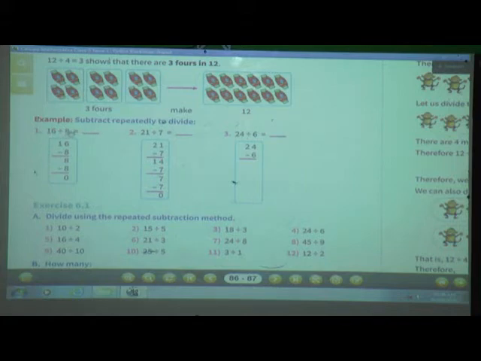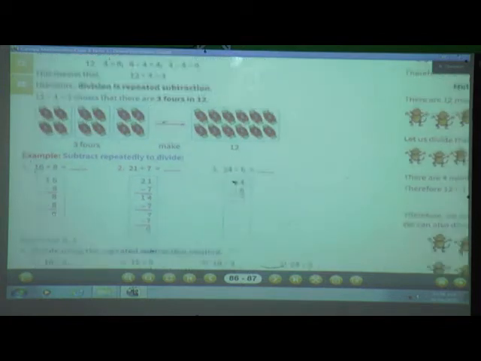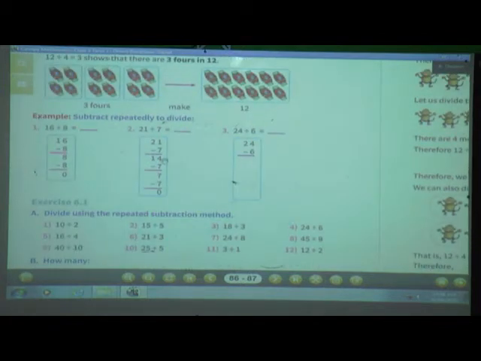16 divided by 8. This division we have to solve by the repeated subtraction method. So how will you solve this? First of all, what will we do? 16 minus 8. Why? Because we have to solve this division by the repeated subtraction method.